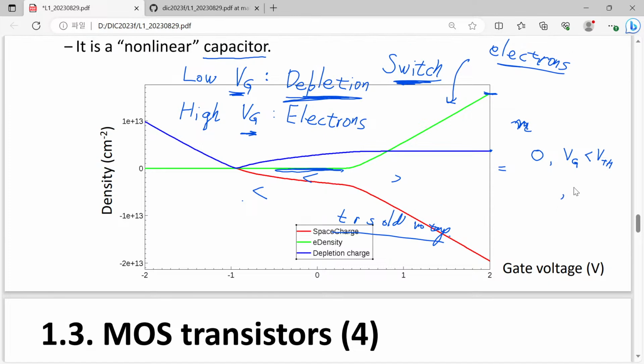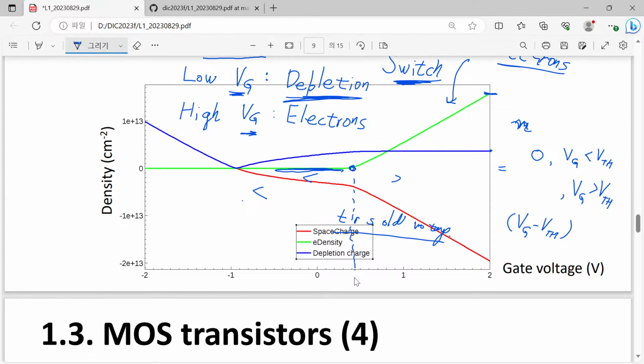And beyond the threshold voltage, your electron density will follow linearly proportional to the difference between Vg minus Vth. When you have just Vt, then you will have 0, and after that there will be an increase.